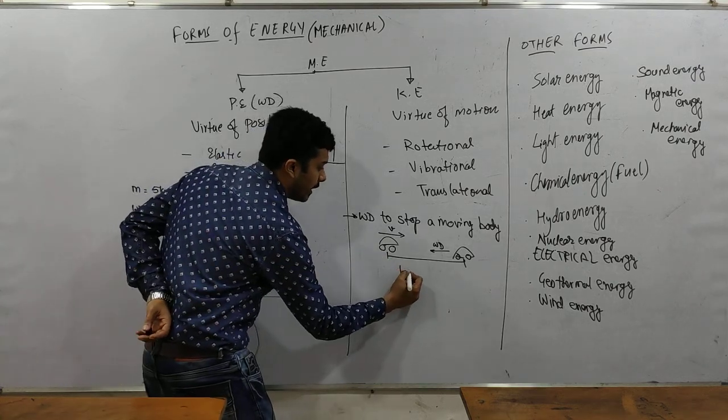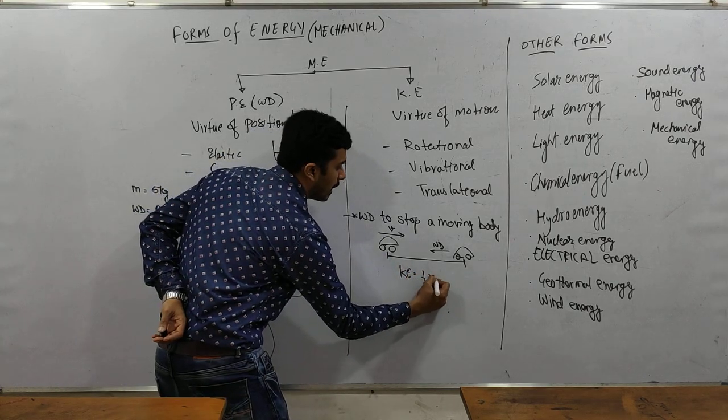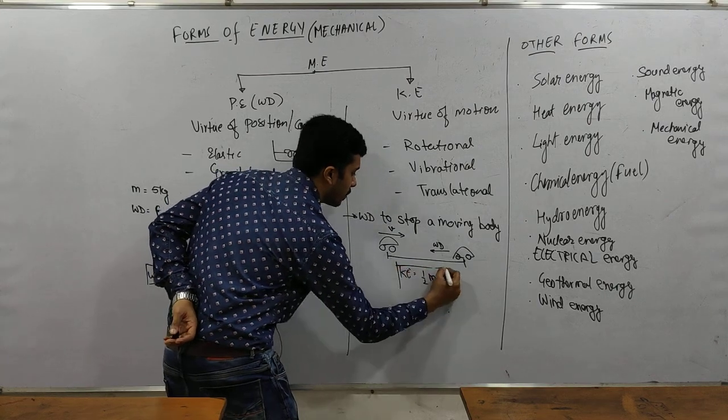So the kinetic energy is given as half mv square.